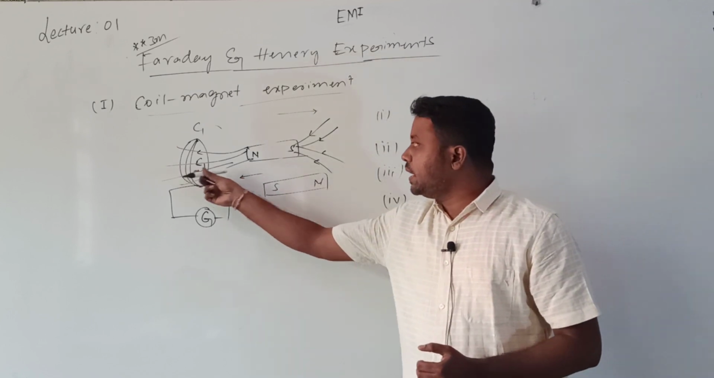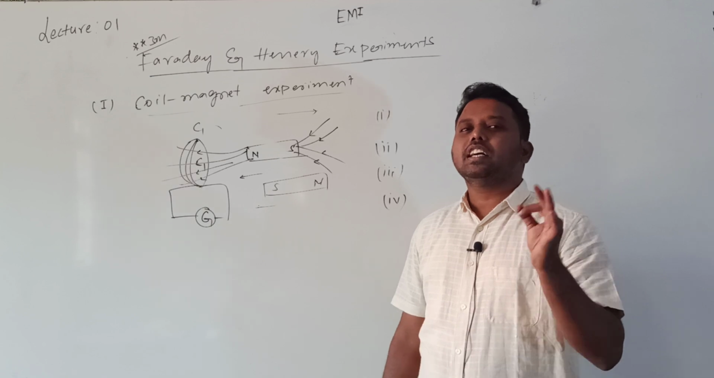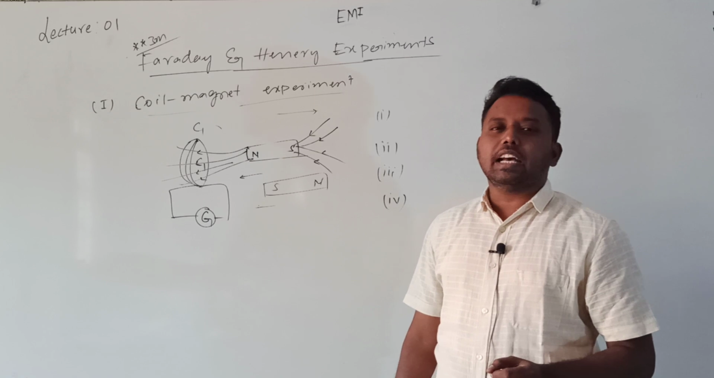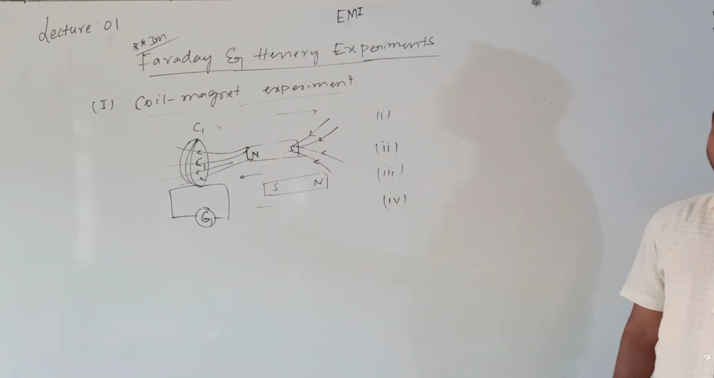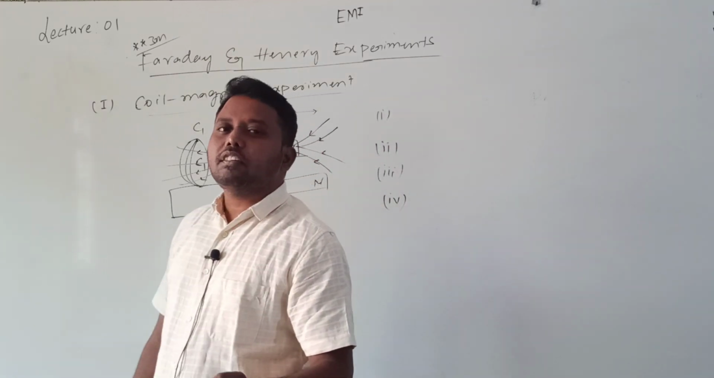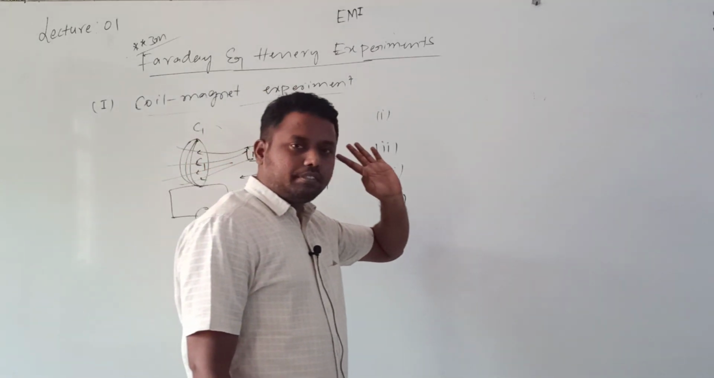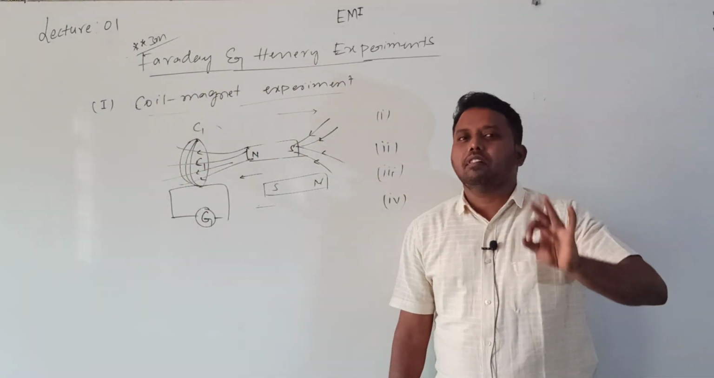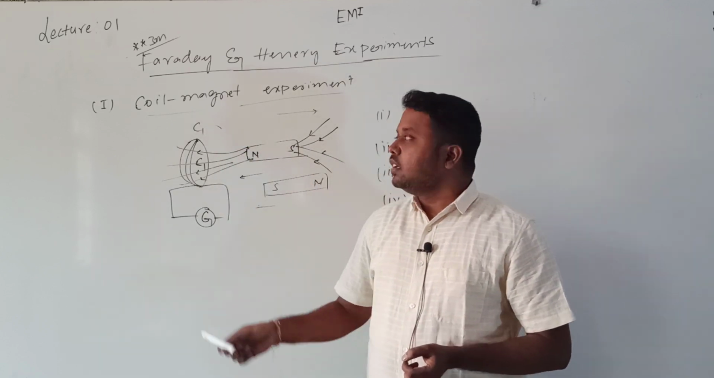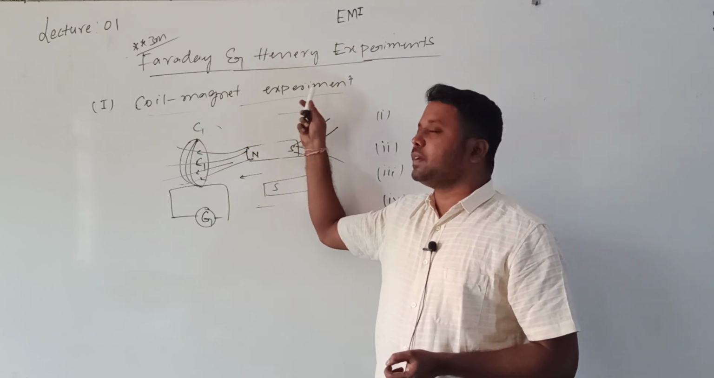But moving towards the magnet and moving away from the magnet, the deflections are opposite, which indicates that the current is in the opposite direction. What is the direction of the current? It is in the opposite direction. So this is the first experiment for our syllabus, that is, the coil and magnet experiment. Okay? Now, those who are willing to write the running notes here itself, you can write it. So first, the Faraday and Henry experiment, the coil and magnet experiment.